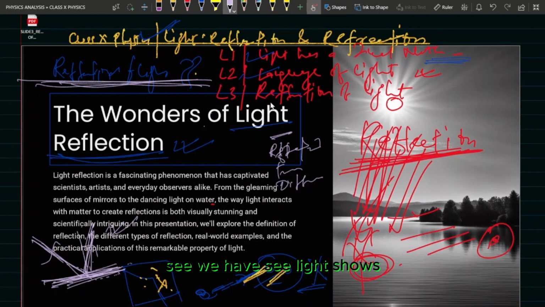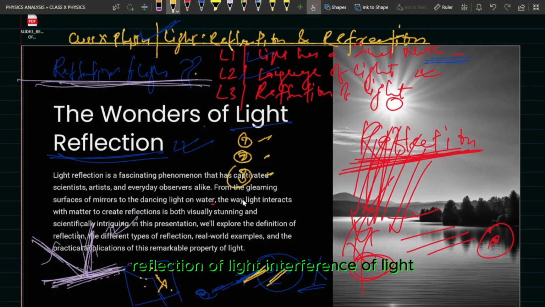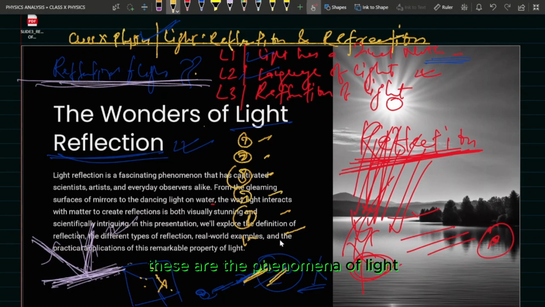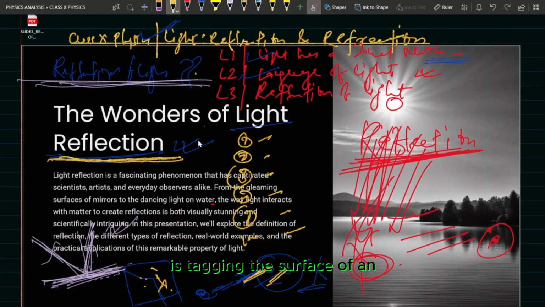Light exhibits so many phenomena like reflection, refraction, diffraction, interference, polarization, and the photoelectric effect. So these are the phenomena of light. Reflection is one of the phenomena in which light bounces back in the same medium after striking the surface of it. That's all in reflection.